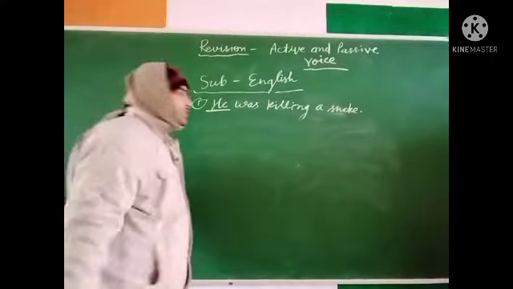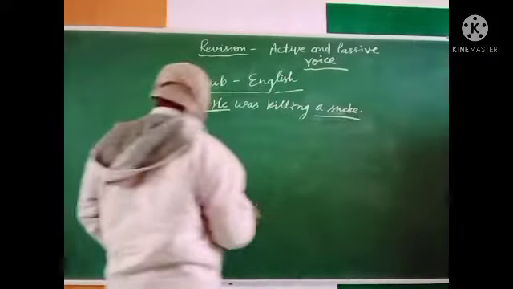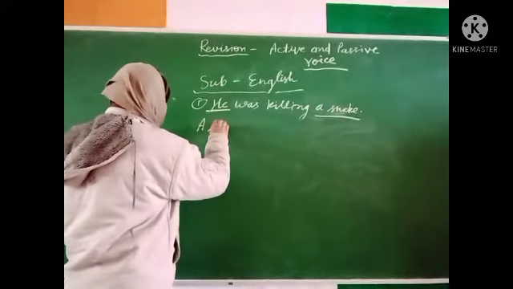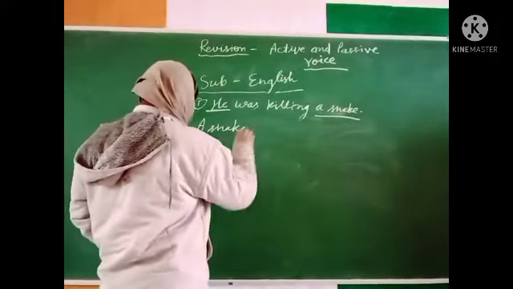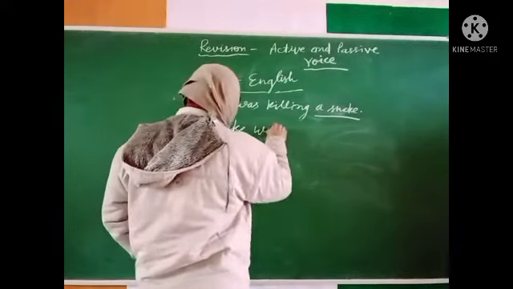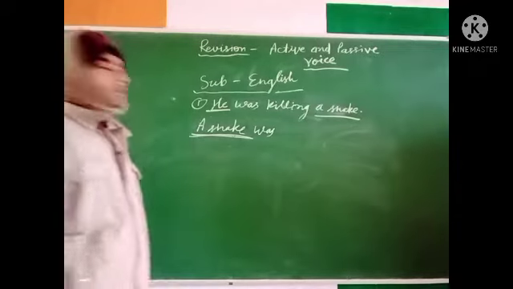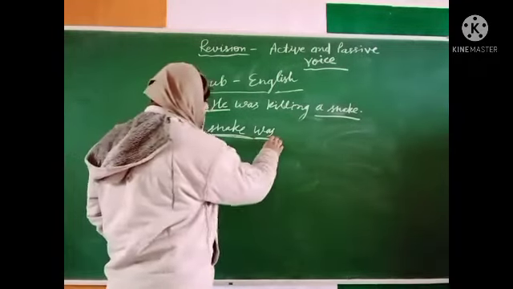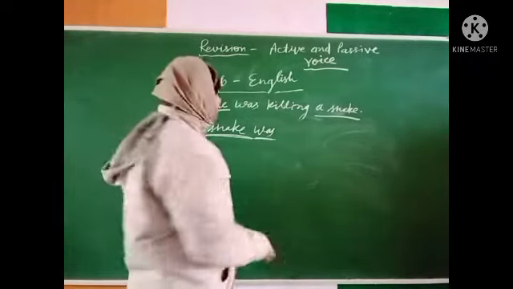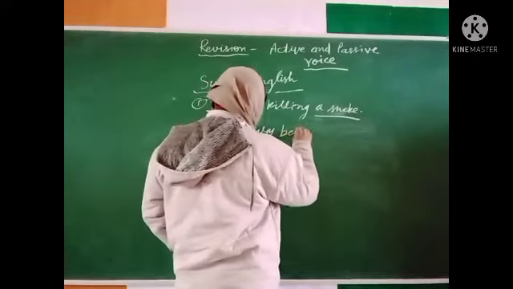Same process. A snake was. A snake means this is in singular form, so we use was. And being, B-E-I-N-G, being.